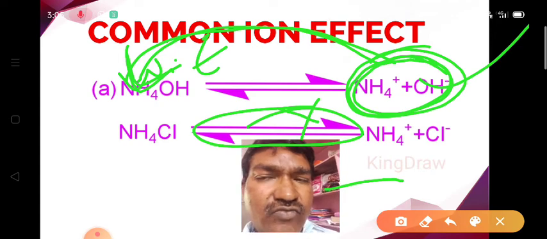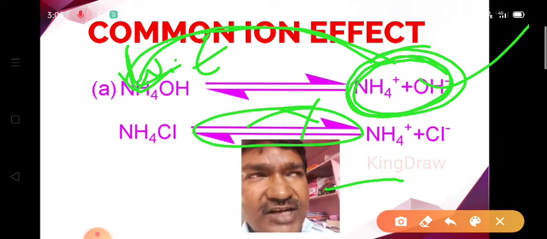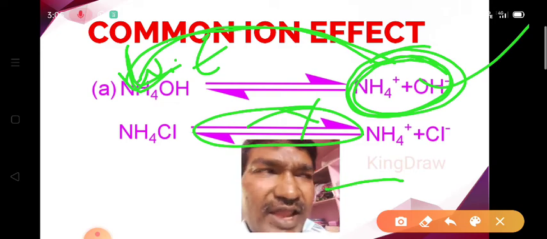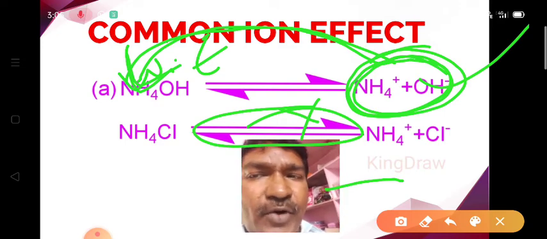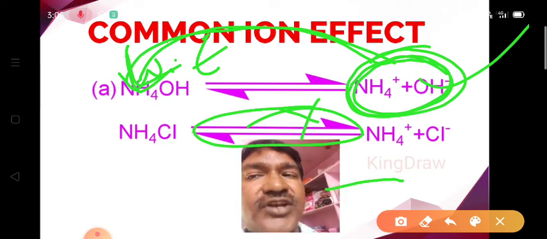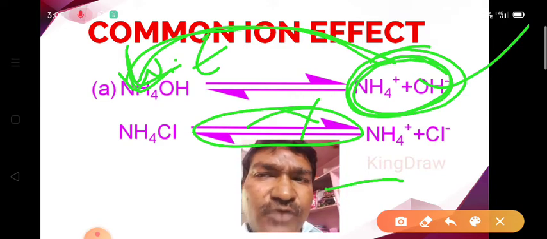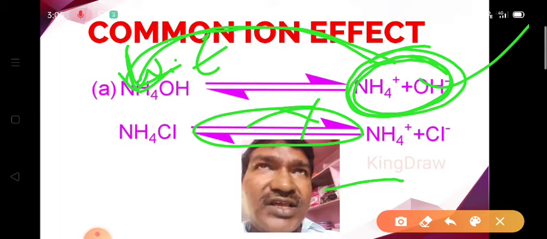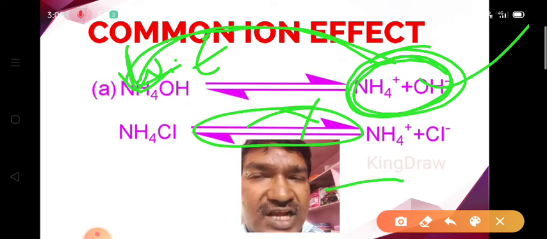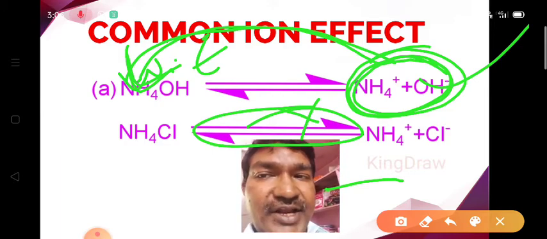Before going on, we have to remember one point: the solubility product is nothing but the ionic product. The solubility product is the ionic product of the saturated solution. When the ionic product increases beyond the solubility product, the substance precipitates and we get the precipitate.